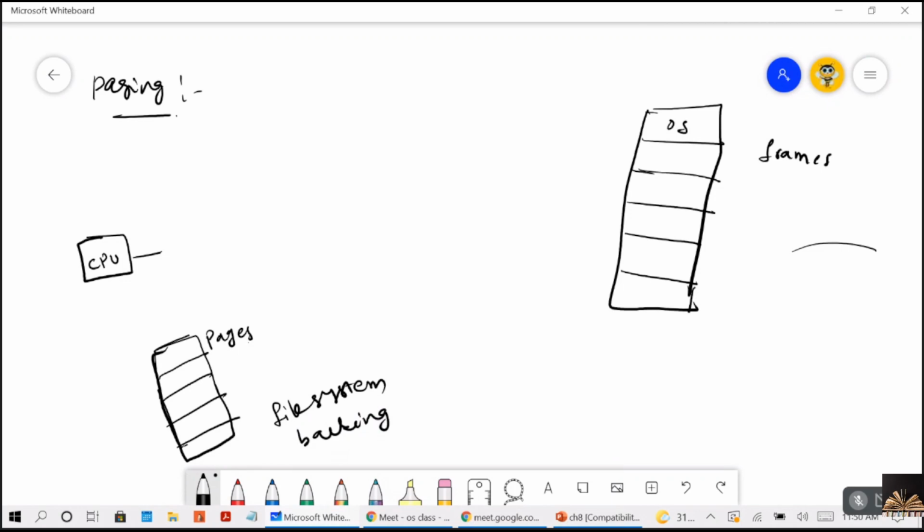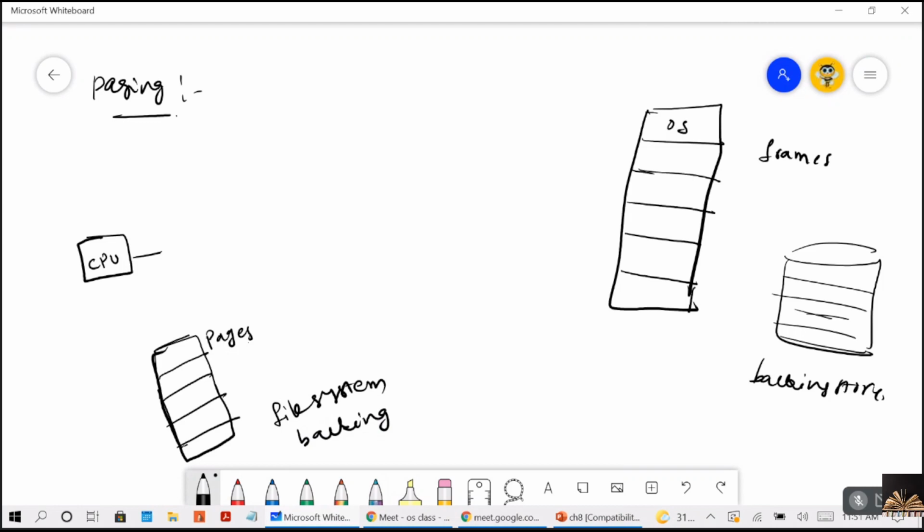Here we have the backing store. This backing store is also divided into fixed size blocks, and these are the same size as your memory frames.